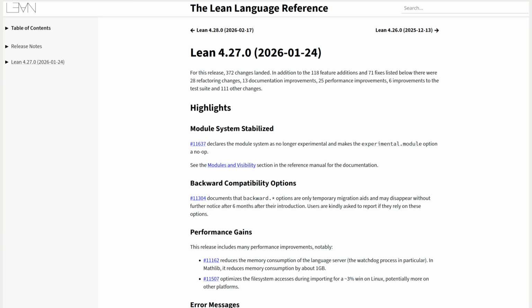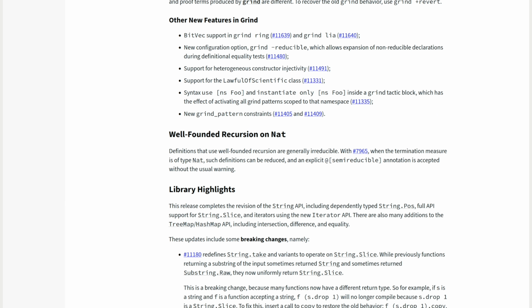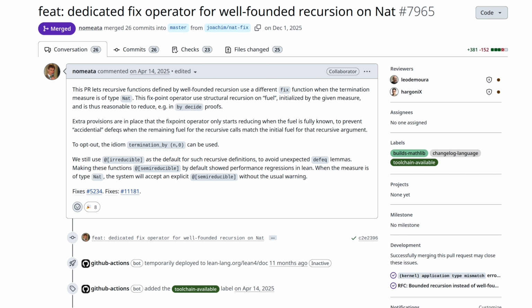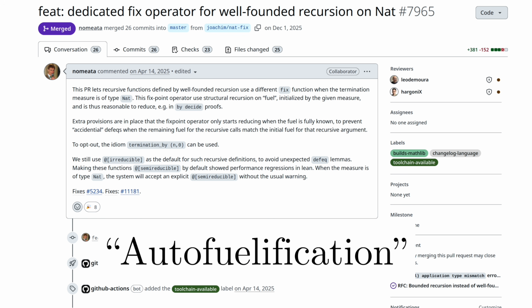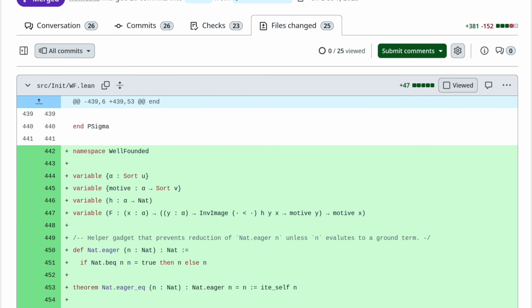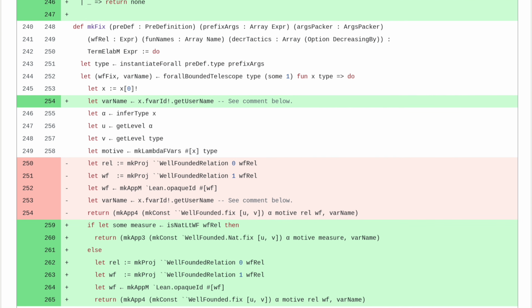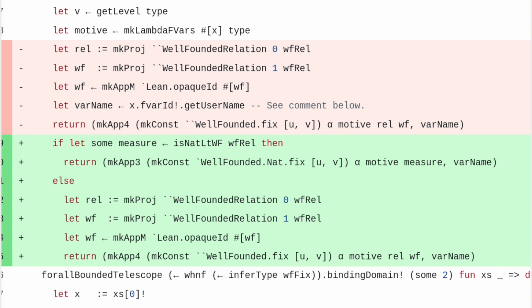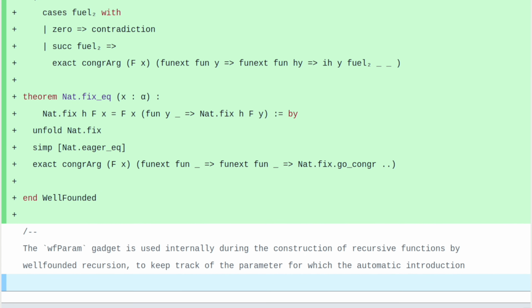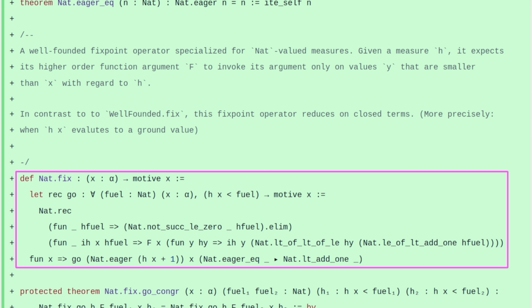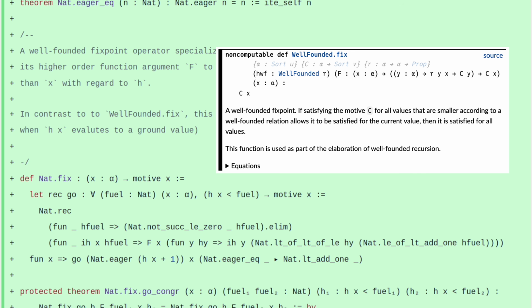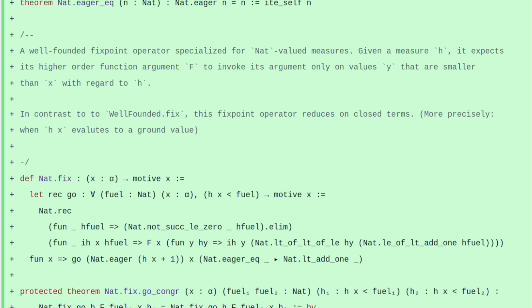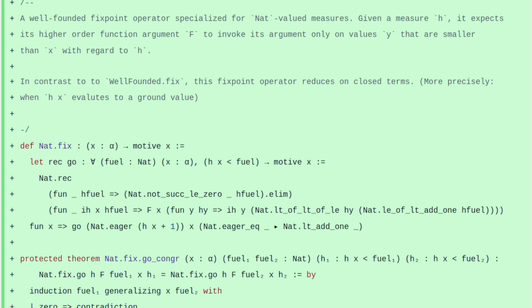The big change in Lean 4.27 is that the elaborator now automatically performs this workaround when possible. You might call it auto-fuelification. When the elaborator sees a function that is recursive over a well-founded relation, it now checks whether that relation is the less than relation on natural numbers. If so, then it uses a new specialized fixed-point operator named Nat.fix. Whereas WellFounded.fix needs to work on any input type alpha, Nat.fix knows that it is working on natural numbers, and therefore it can exploit simple structural recursion.